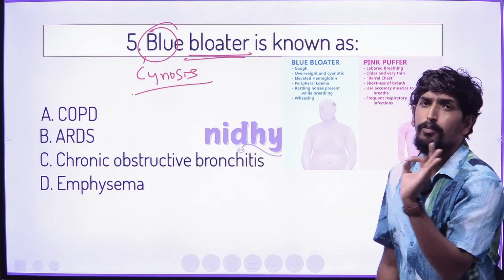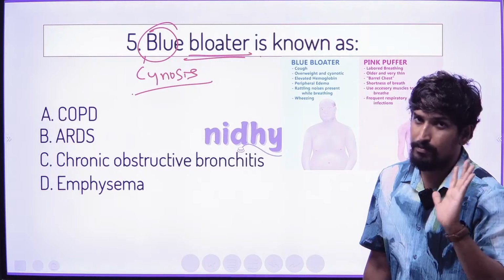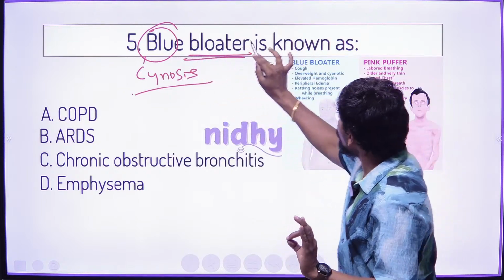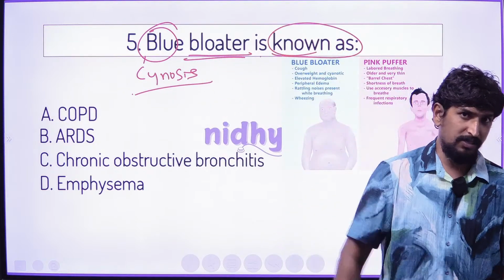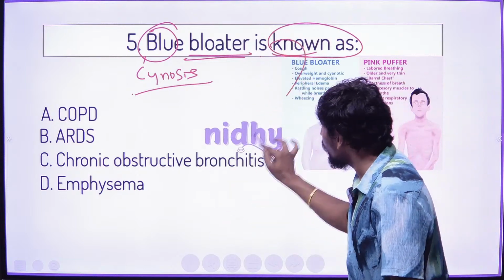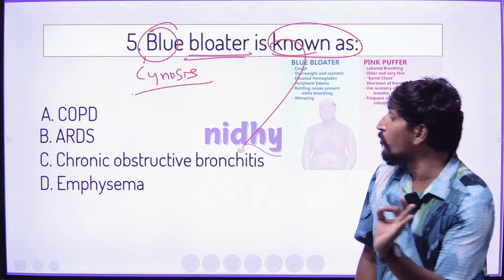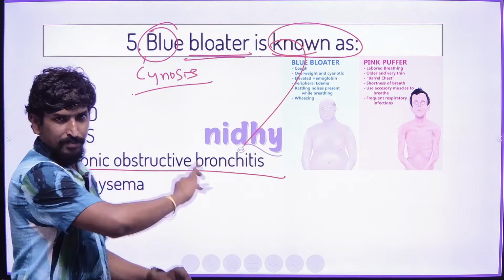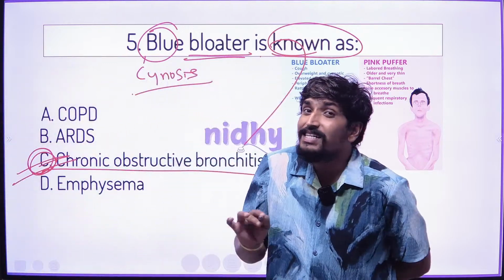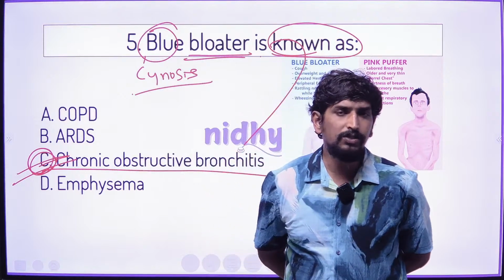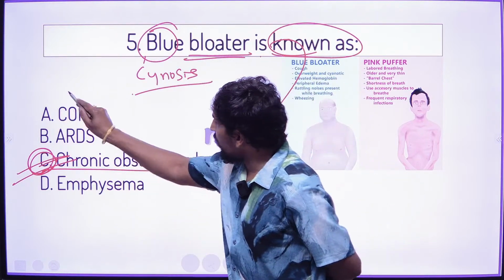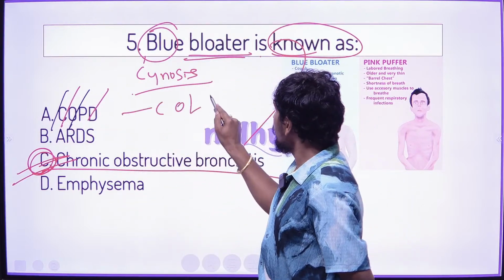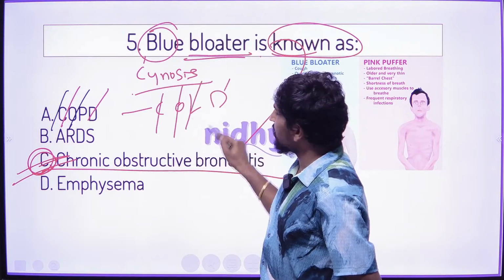This we see especially in the bronchial area due to COPD. The question is asking for another name of blue bloater, which is chronic obstructive bronchitis. That is another name, and it can be seen in COPD, chronic obstructive pulmonary disease, also called chronic obstructive lung disease.